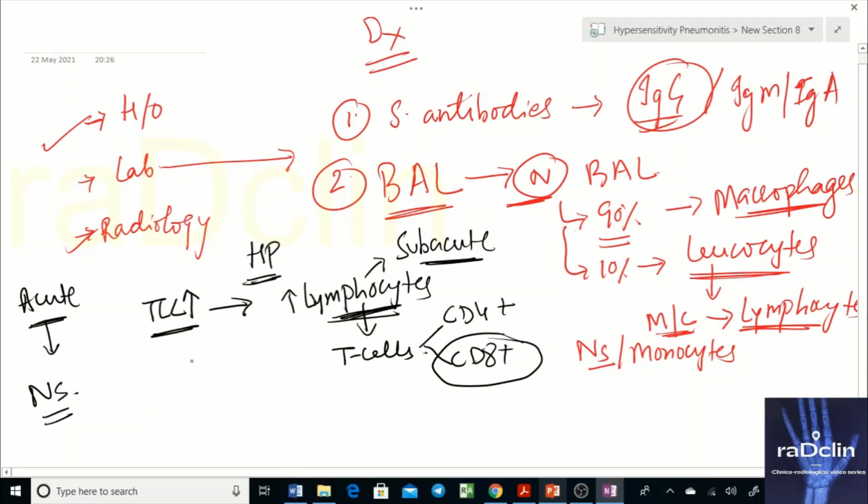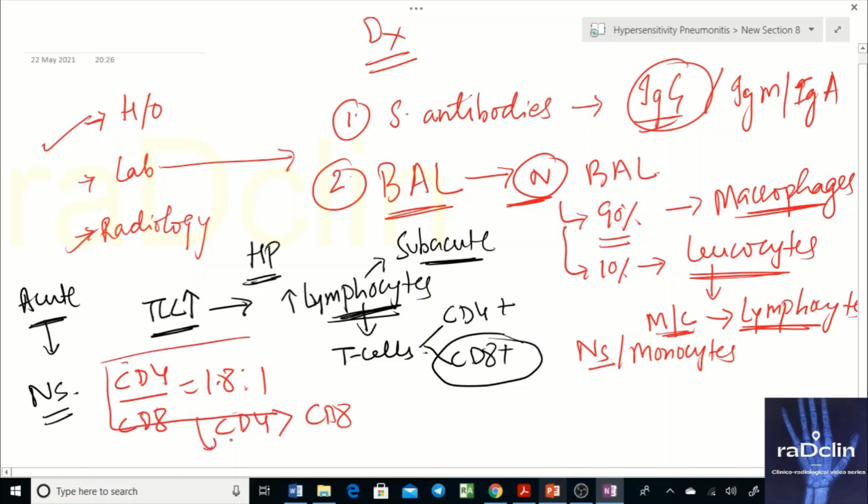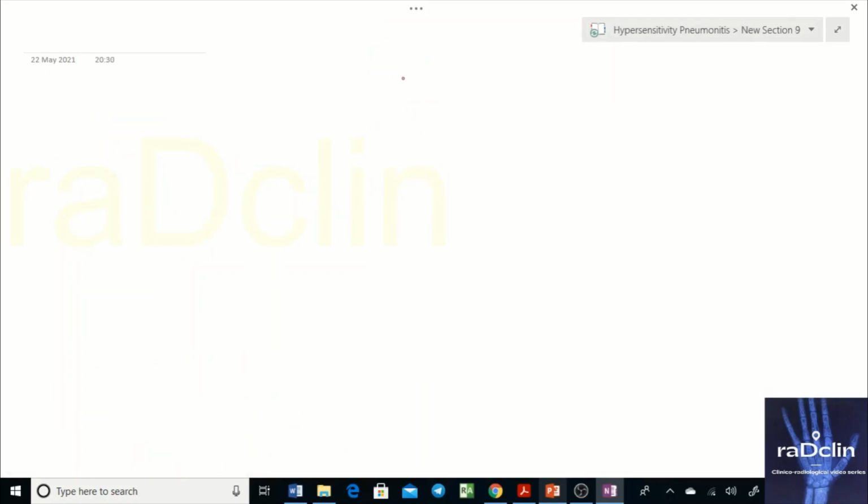Although clinically and radiologically they are quite different, we form a ratio of CD4 to CD8. This ratio is normally 1.8 to 1. This means that CD4 cells are generally more than CD8. This is a normal finding. But in hypersensitivity pneumonitis, let me take another section. The CD4 to CD8 ratio we take in bronchoalveolar lavage is normally 1.8. It's a normal finding.